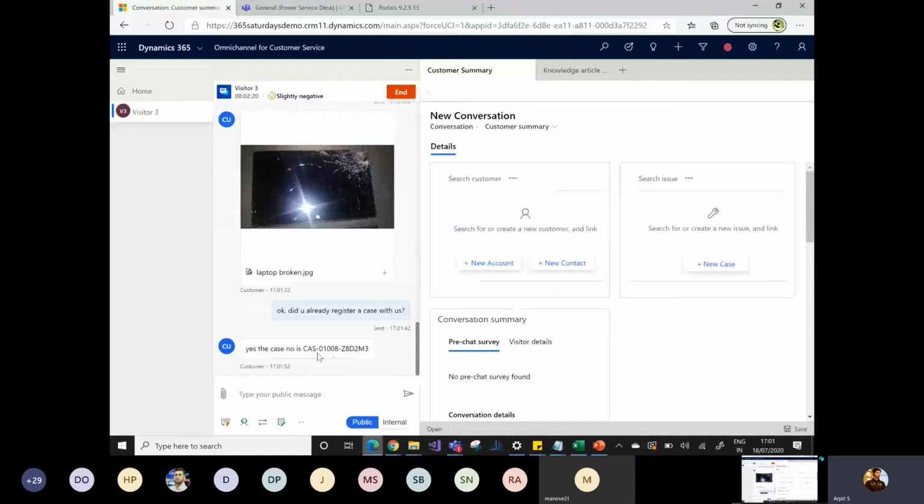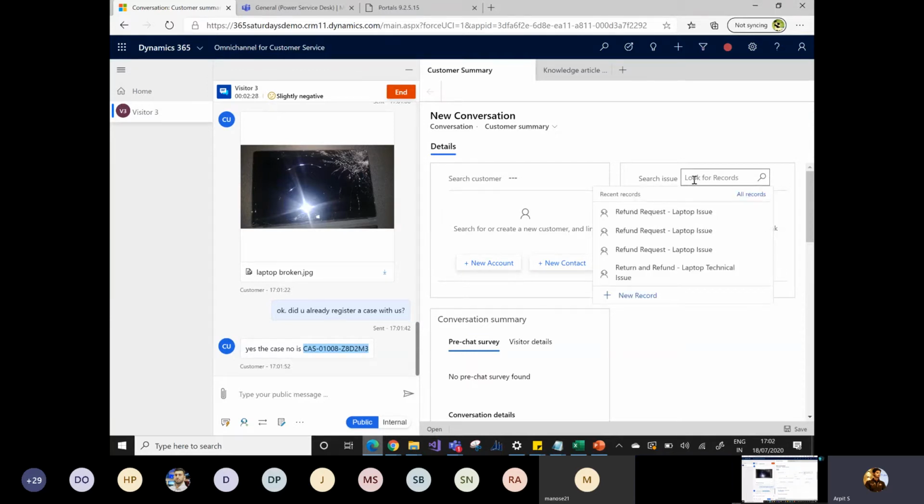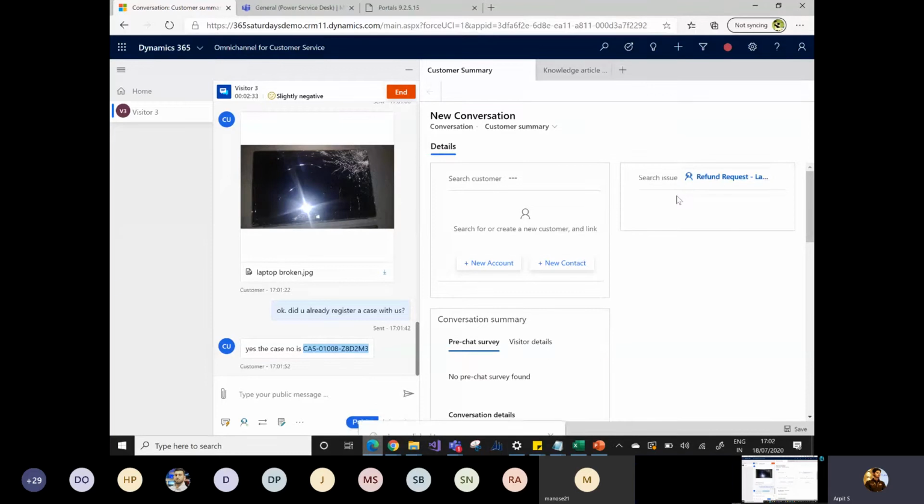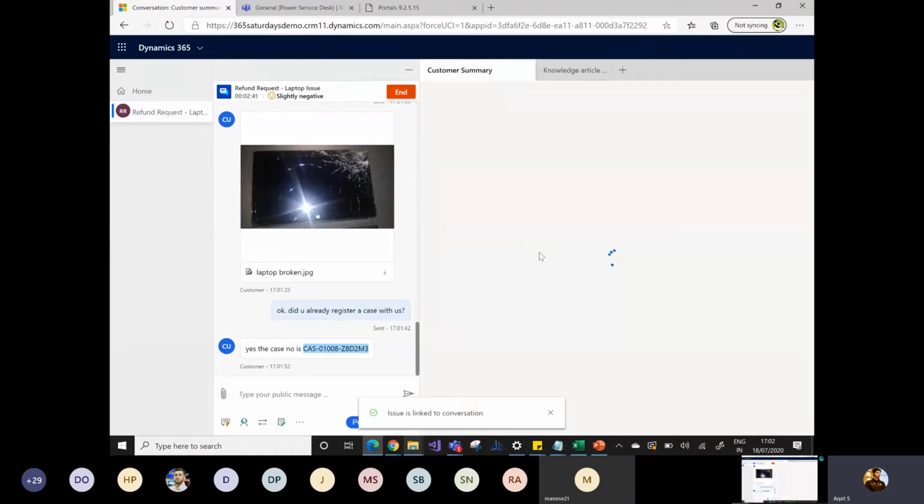I will go here. Okay, so I will simply copy it. Being a call center agent, I will simply search that case here, and I quickly got my search result. And you can see here the issue is linked to the conversation. So I got the ticket here. So you can imagine, being on the same screen, I can search the case. I have linked that case to the chat history, for evidence purposes.